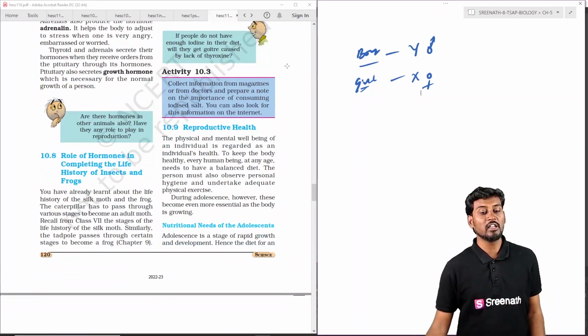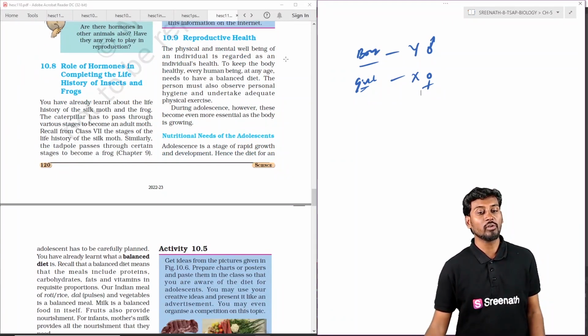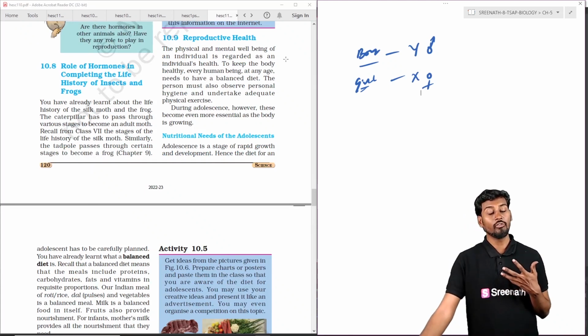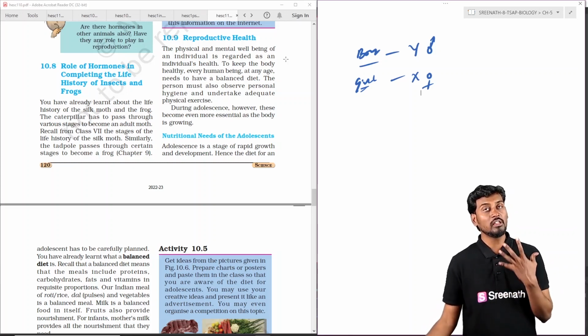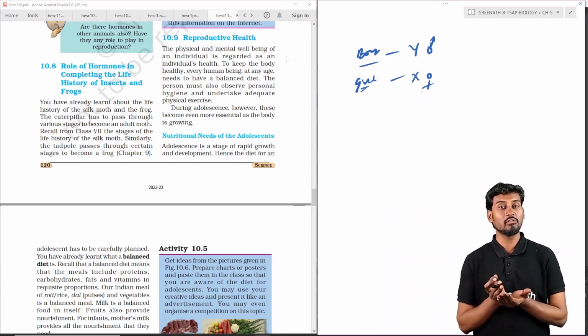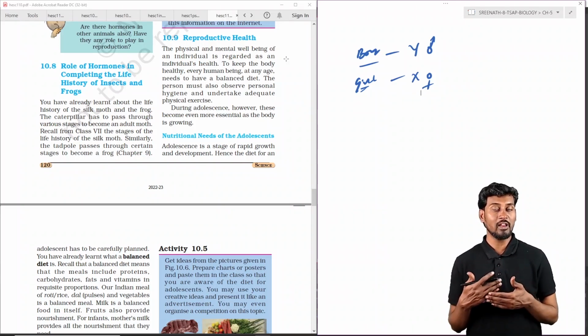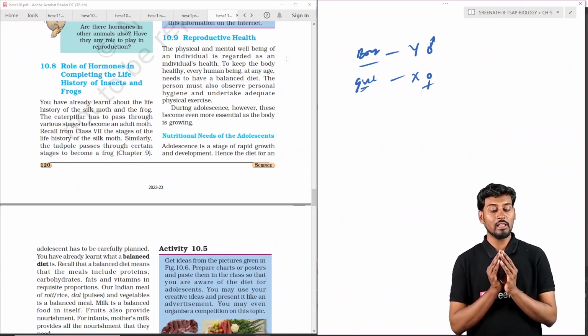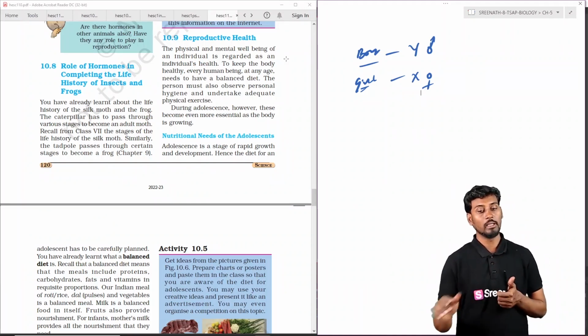We can see generally reproductive health. In the case of reproductive health, both the physical and mental well-being of an individual are very important for maintaining the health of the individual. This health is maintained by means of a balanced diet in adolescence, a way of balancing the individual's diet so that he gets all the nutrients required for the functioning of the body.